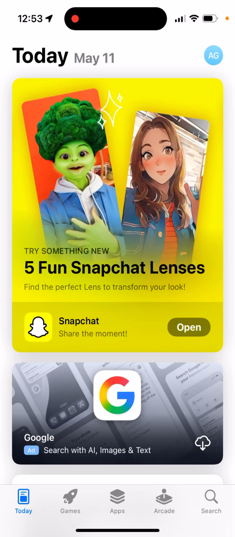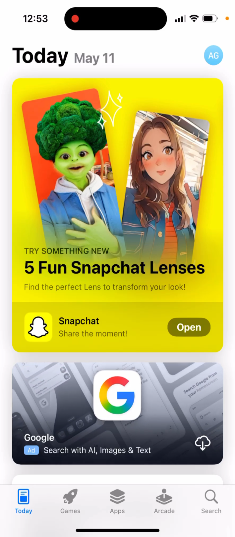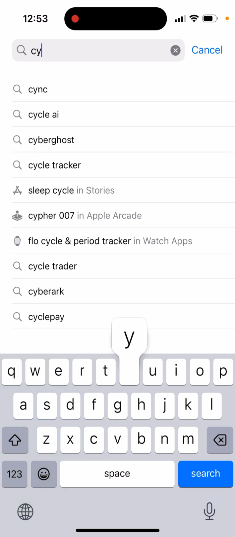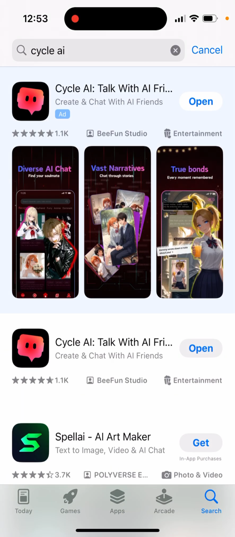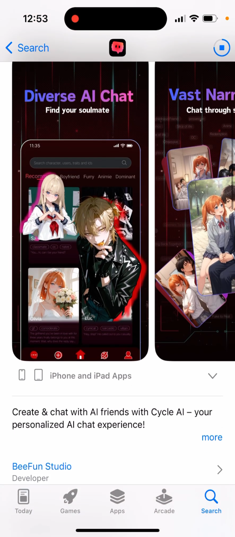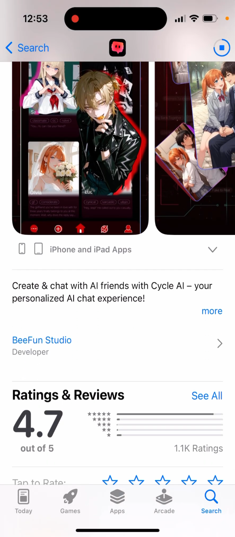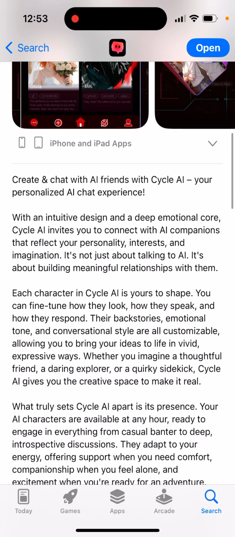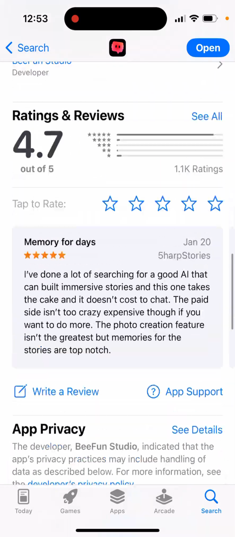Here is a look at this app called Cycle AI. So here is the Cycle AI app, and let's just take a look at it. Talk with friends. This app is growing in the charts as a replacement for apps like Chai and some others. Create and chat with AI friends with Cycle AI, your personalized AI chat experience.